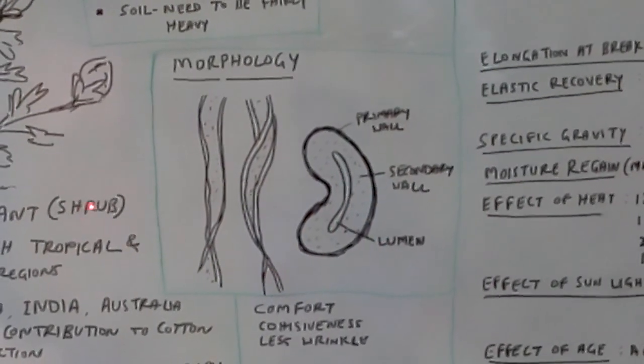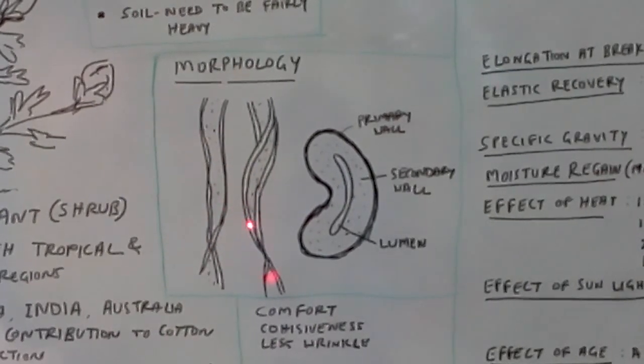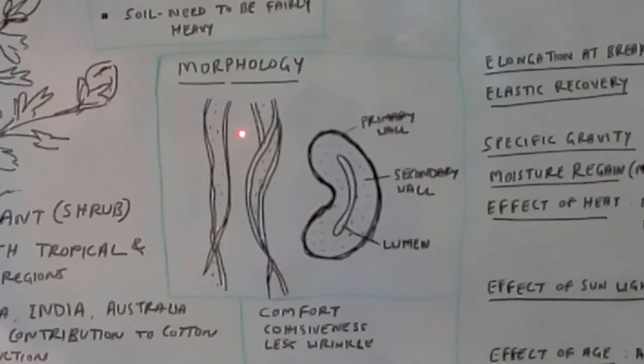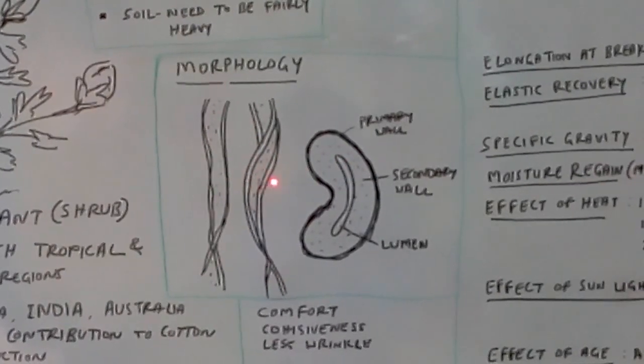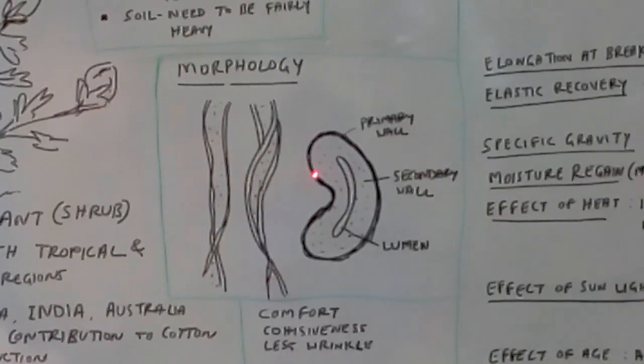If we take cotton fiber in hand, it appears like a round cylinder, but these two pictures are what appears in the microscope.